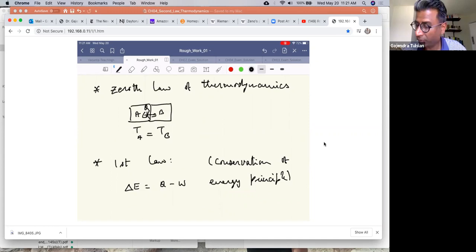So here's a brief summary again. The zeroth law of thermodynamics says that if two objects are in contact and they're at the same temperature, no net heat is exchanged. The first law of thermodynamics is that the change in internal energy of a system is the heat added to the system minus the work done by the system. This is just an energy conservation principle. Okay, so that's the first law of thermodynamics.